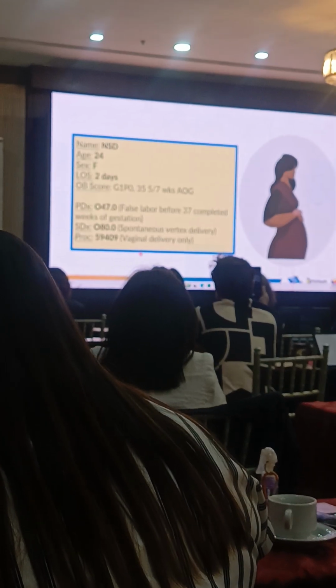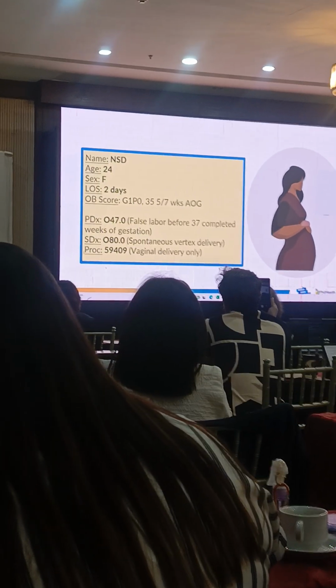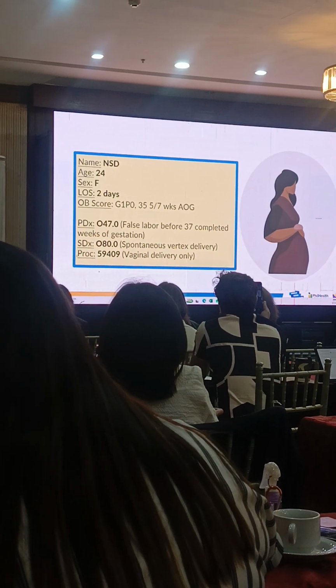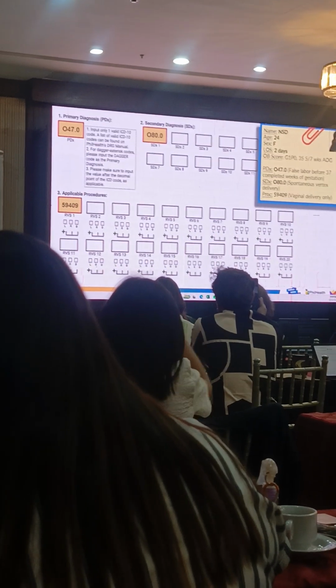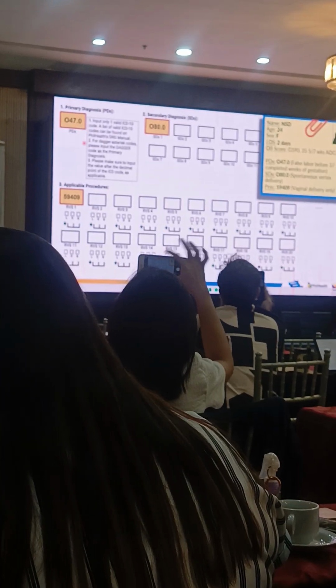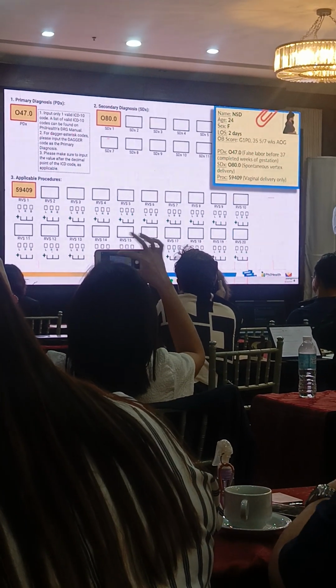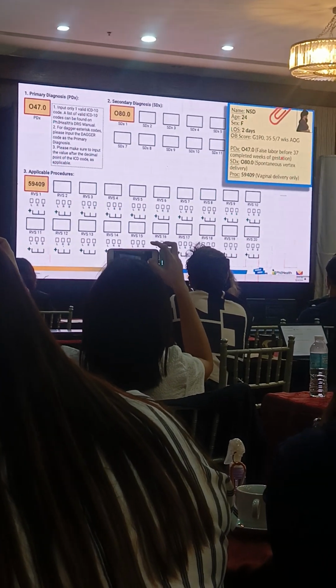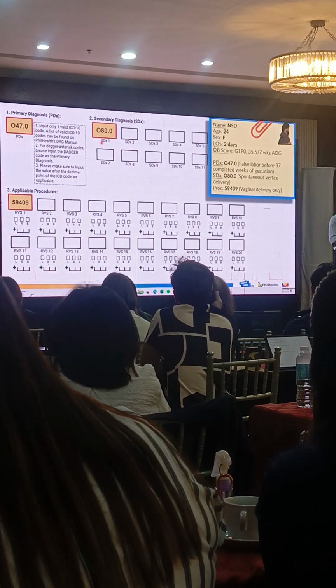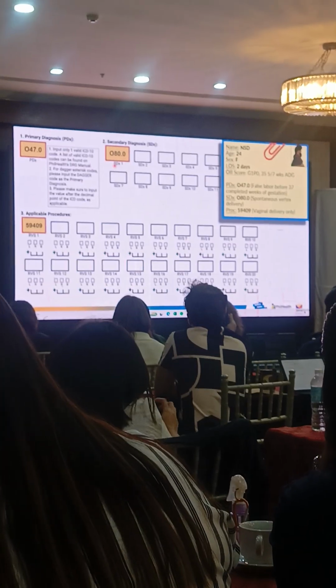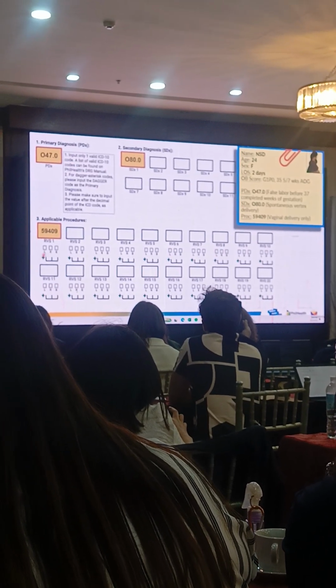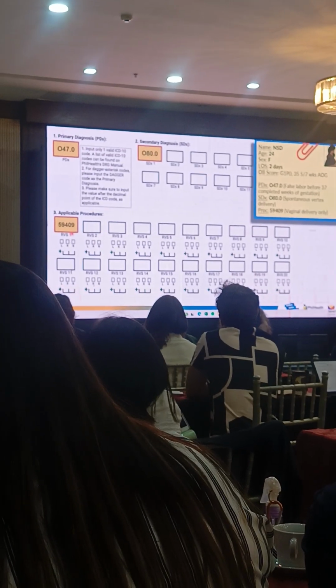So how would this look if we put this in CF5? According to this CF5, O47.0 is the primary diagnosis, which is false labor before 37 weeks. The secondary diagnosis is spontaneous vertex delivery, and then vaginal delivery at the RVS.